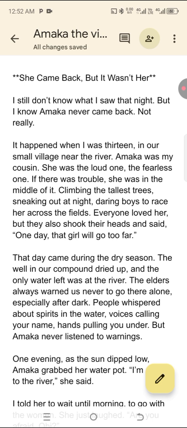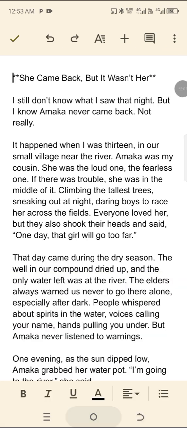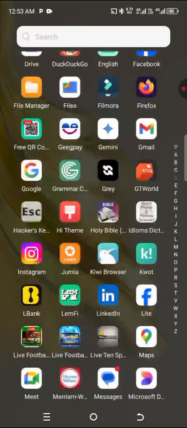So that is very, very important. Read your story, understand it. You can do any addition you want to do. Make sure it is interesting. From reading your story, you can add something to it. You can remove something from it. So after reading your story, the next thing is you try and check grammar. How do we check grammar? Some people don't normally do that, but for me, I do that a lot.